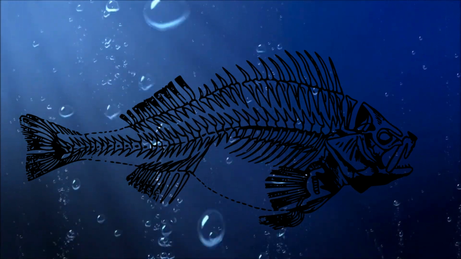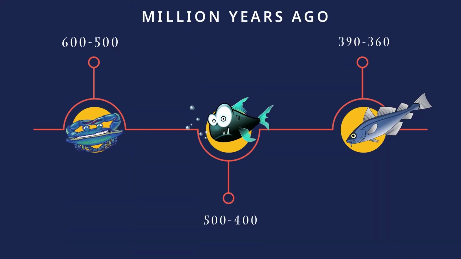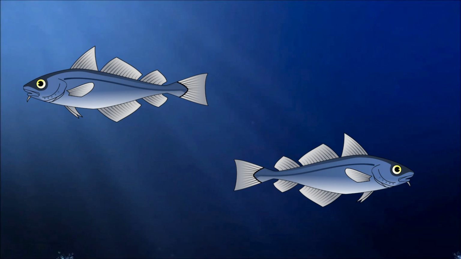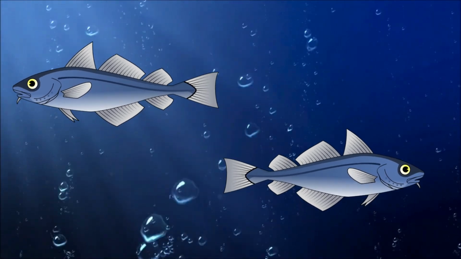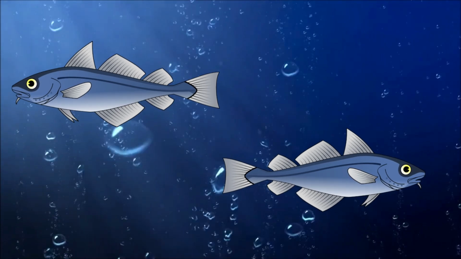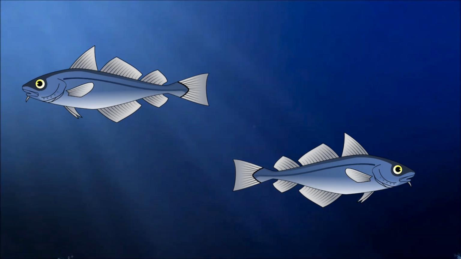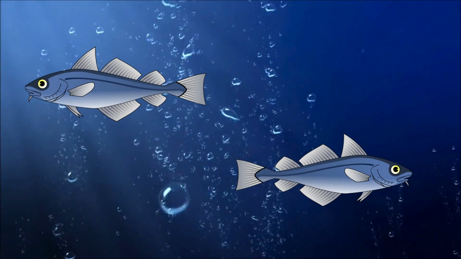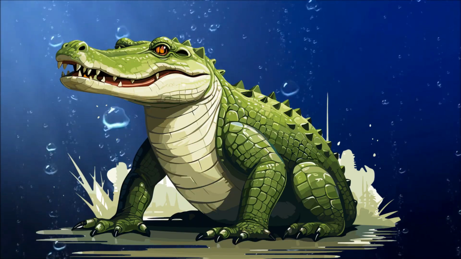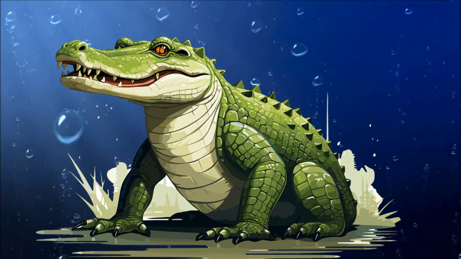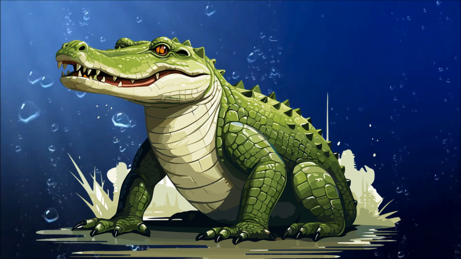of more advanced vertebrates. Moving ahead to 390 to 360 million years ago, when lobe-finned fish came into existence. Lobe-finned fish had fins with bone structures resembling limbs. Dactylic is a transitional species with features like fins for swimming and limb-like structures for movement on land. These fish were precursors to tetrapods, as their anatomy allowed them to explore shallow waters and eventually venture onto land.